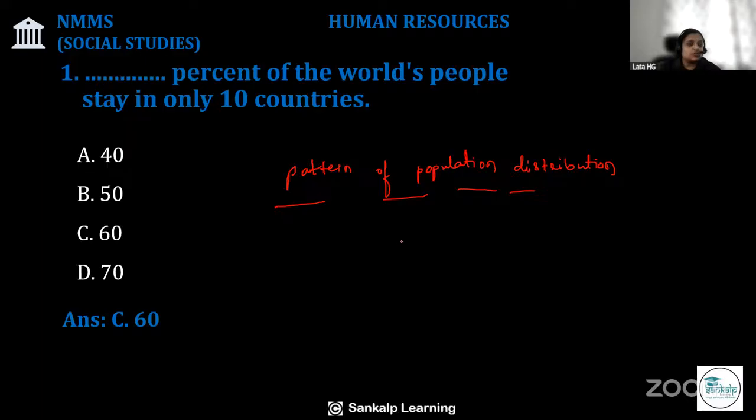So 60% of the world's population is living in just 10 countries. All of these 10 countries have more than 100 million people.